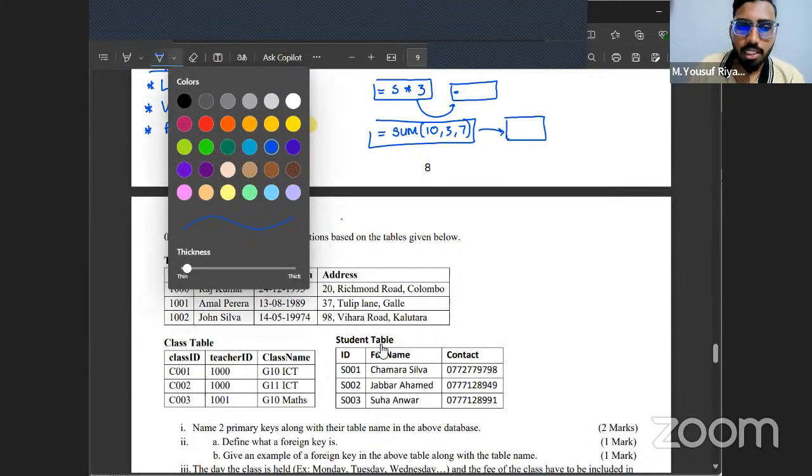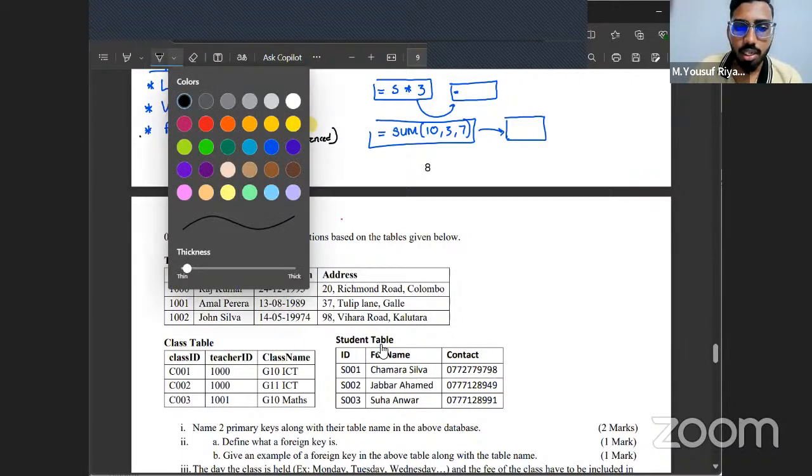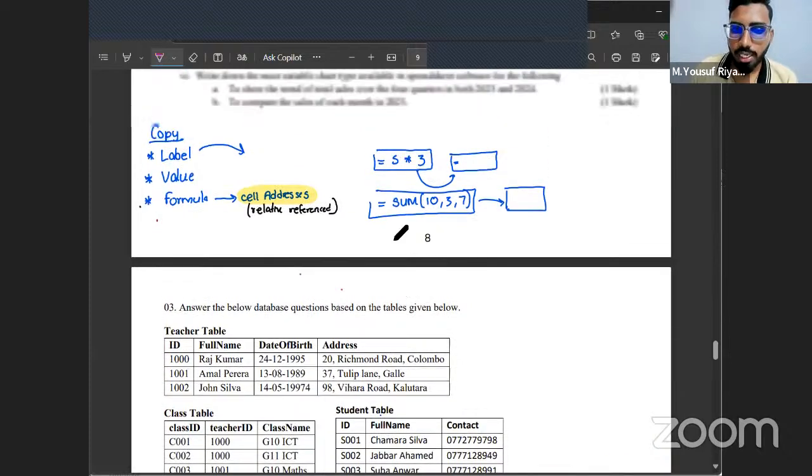Exactly, only the cell address. Also, only the cell addresses that are relative references, the cell address without the dollar symbol. Only those will get changed, right?